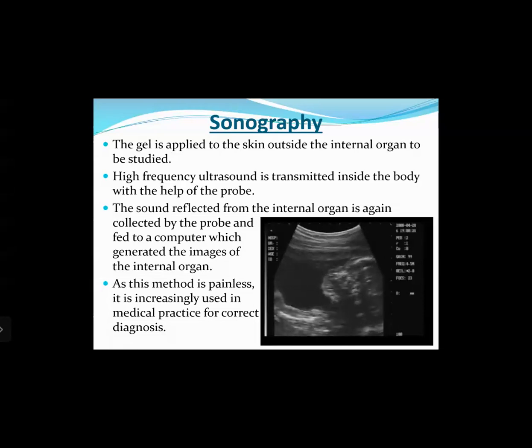The waves have to get reflected within the body through various organs, and the reflected ultrasonic sound waves should be able to come back through the skin and into the probe. So the gel applied right on the skin will allow these ultrasonic sound waves to pass through easily from the probe into the skin and back out again.